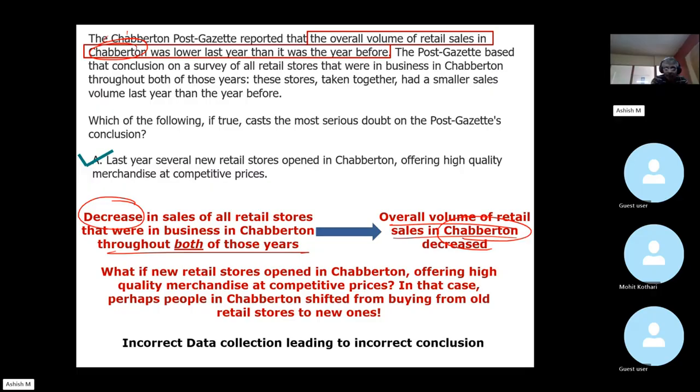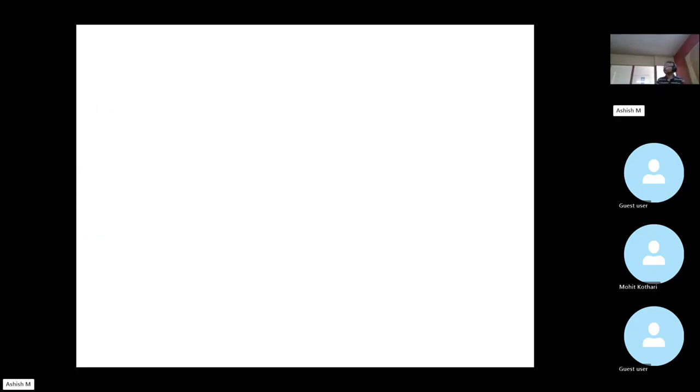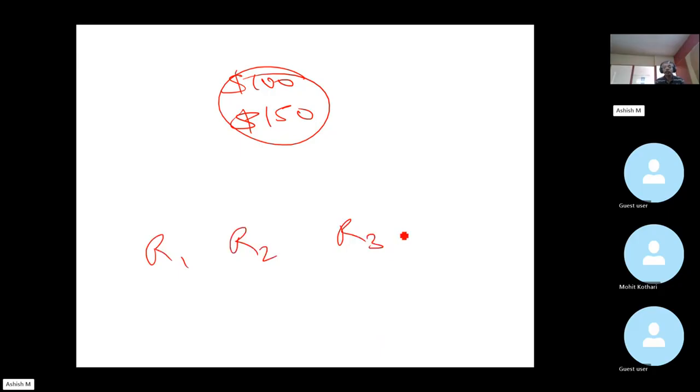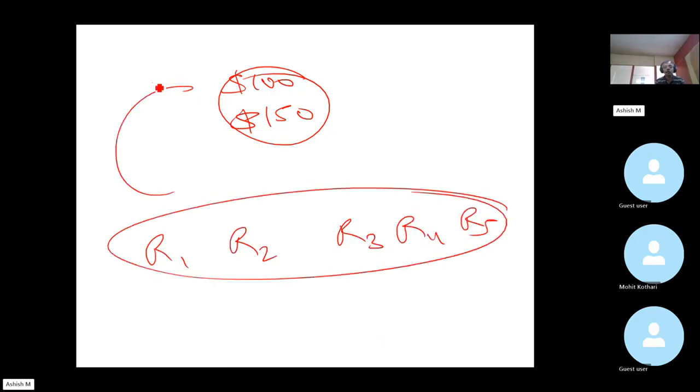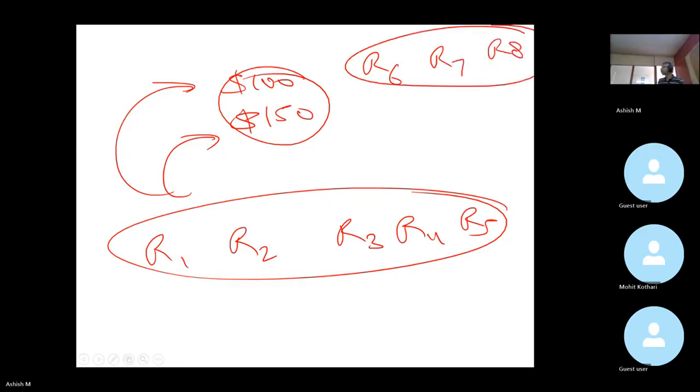All right, we'll come to that. So do you guys get this? This entire $100 versus $150 was a statistic arrived at taking into account the 5 retail stores that were in operation last year. They were also in operation last to last year. What Alpha is saying is that last year, several new stores opened up.